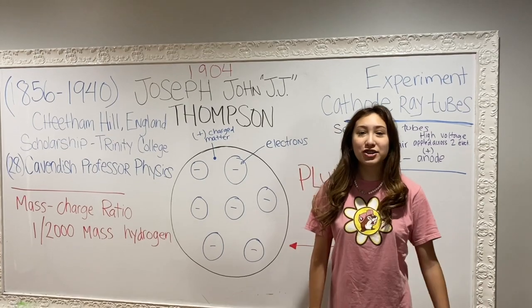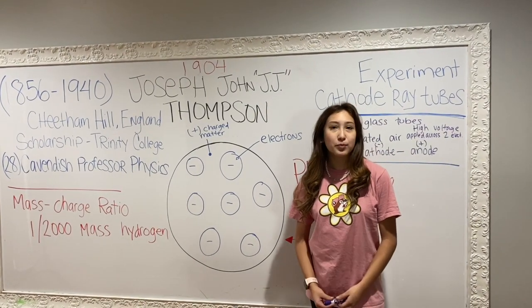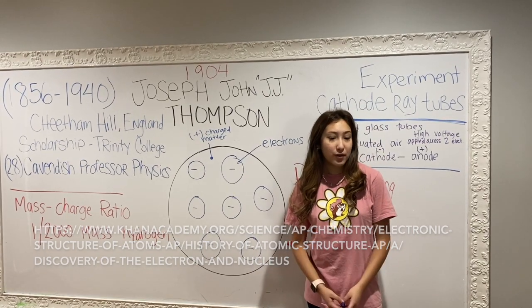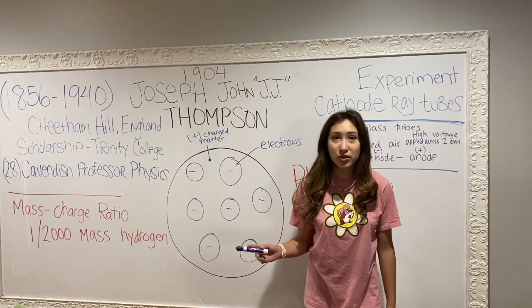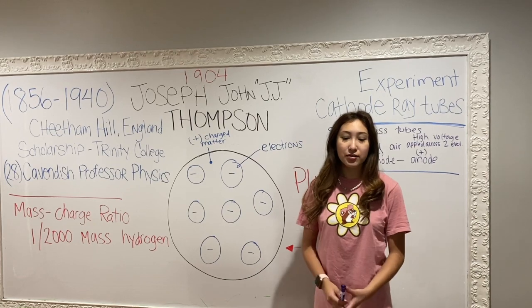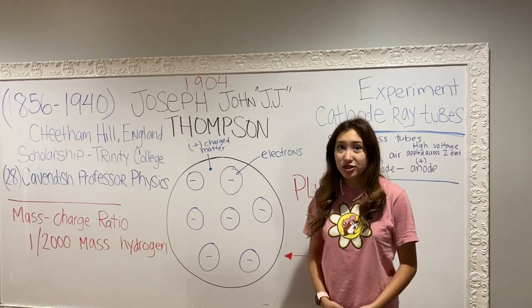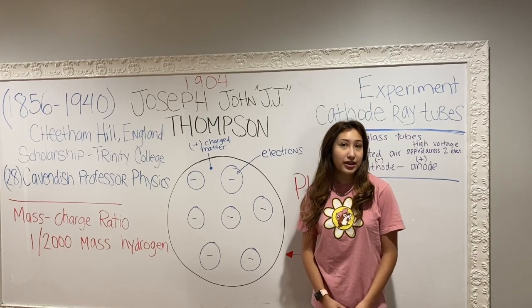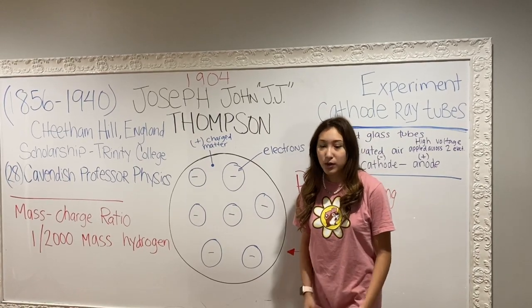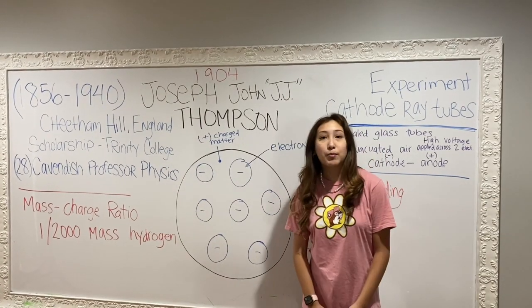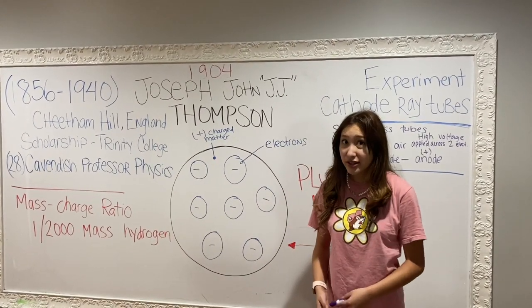So Thomson placed 2 oppositely charged electric plates around the cathode ray, and the cathode ray went away from the negatively charged plate and towards the positively charged plate, so that indicated that the cathode ray was made up of negatively charged particles. And the results of the experiment helped Thomson determine the mass-to-charge ratio of the cathode ray particles because they were smaller than an atom.